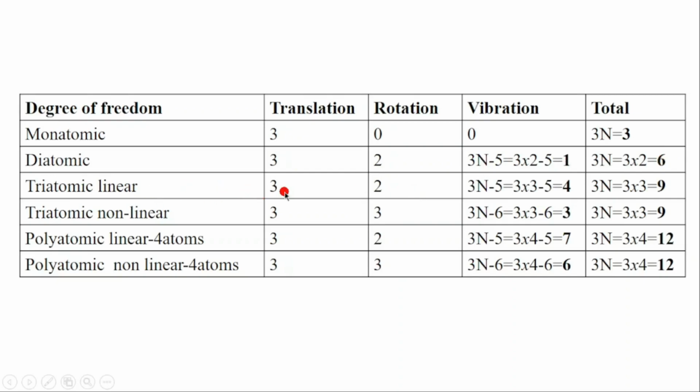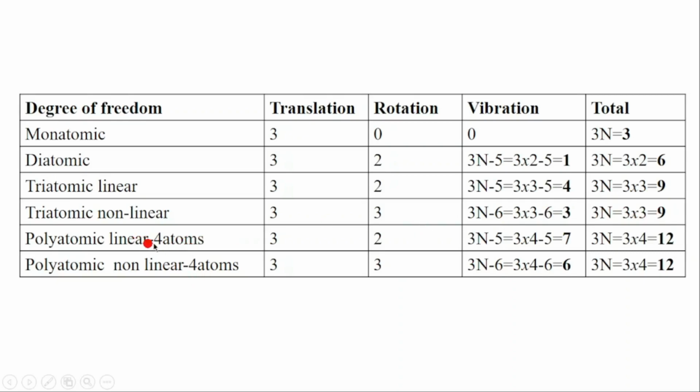Then for triatomic linear, they have 3 translation, 2 rotation, 3n minus 5 vibration. So then you have the total, which is 3n, 3 times 3 is equal to 9, 3 atoms. Here 2 atoms, here 1 atom. You can also add here 3 plus 2 plus 4, it is equal to 9. For triatomic non-linear, also we have 3 translation, 3 rotation, 3n minus 6 vibration, which is equal to 3n, 3 times 3 is equal to 9.